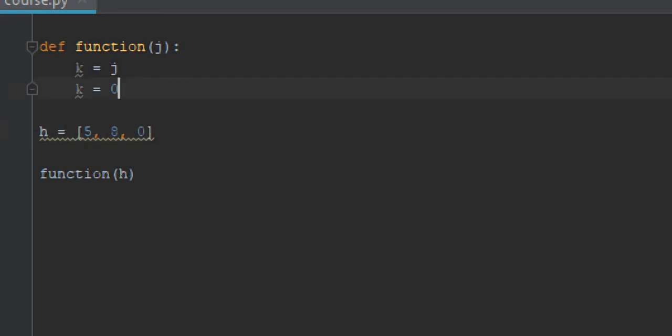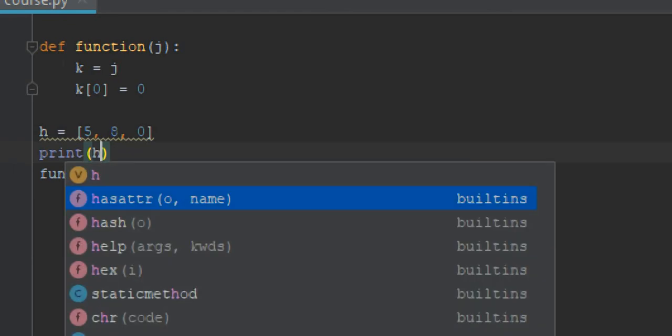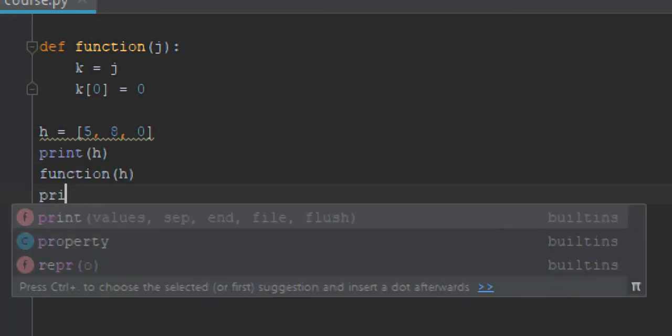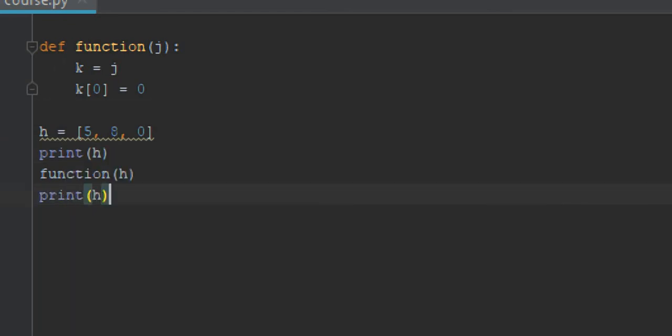I will make that, and I will say, for example, k0 equal 0. So this is h. Let's print h, and let's print h here. So you may say that, okay, nothing will happen, this is h, and this is h, which doesn't change the value of h, because this is another list. But you will see what will happen.